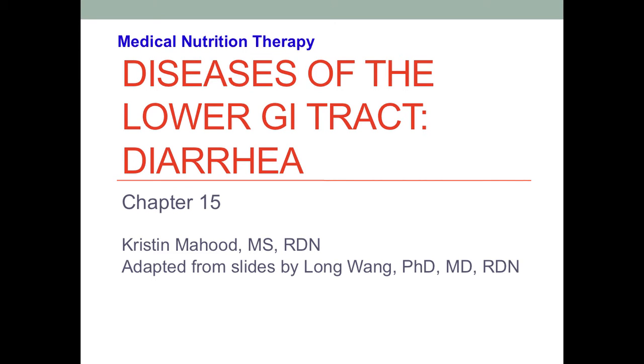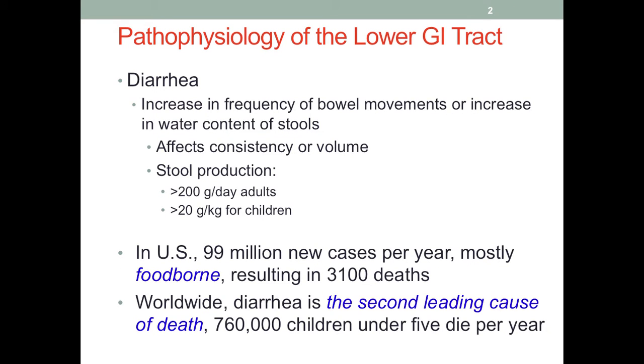Today we will be discussing diarrhea, a disease of the lower GI tract. Diarrhea is an increase in frequency of bowel movements or an increase in the water content of stools. So it affects the consistency or the volume of the feces. If stool production is over 200 grams per day for adults, or over 20 grams per kilogram of body weight of children, then that would be considered diarrhea.